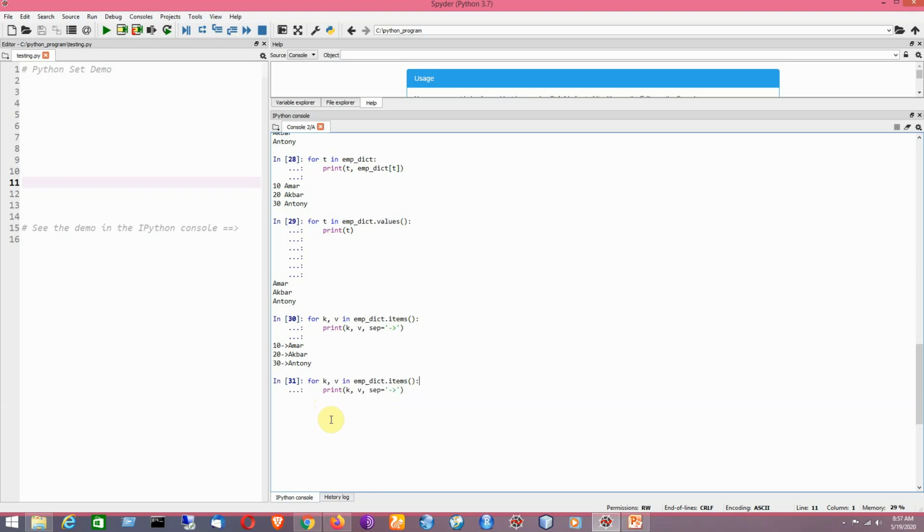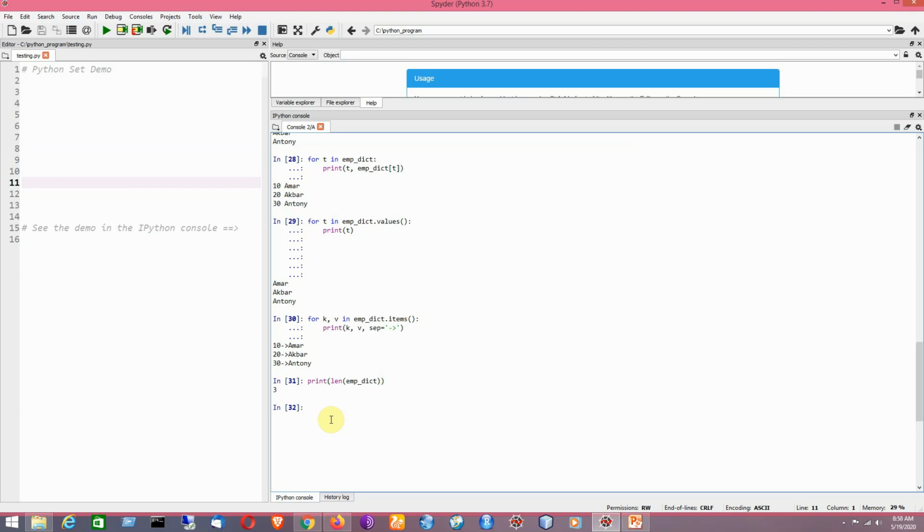By using the length method you can check the number of elements present in the dictionary. So it is showing 3, that means it is having 3 elements and each of the elements is coming in the form of key value pair. Remember it. Now I would like to add some elements to a dictionary.